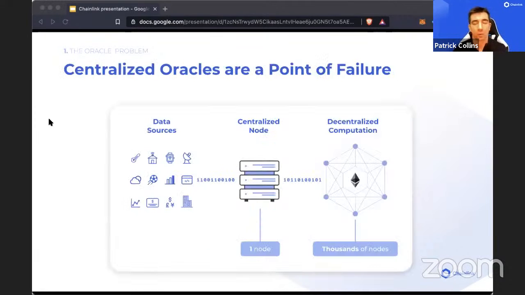The second part of the oracle problem, though, is that if you do this from a centralized oracle, you now have a centralized point of failure, right? The purpose of smart contracts is to have these decentralized, superior digital agreements. And the entire logic layer that we're building is decentralized, like on Matic, Ethereum, Polkadot, whatever.